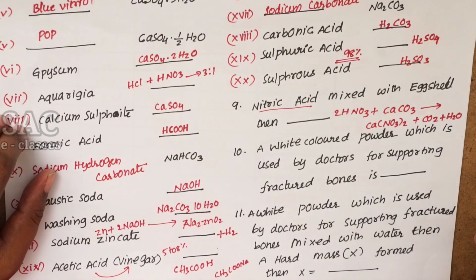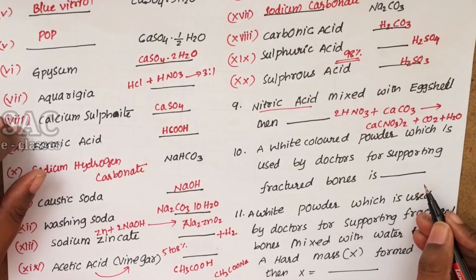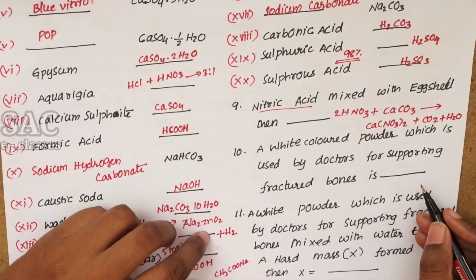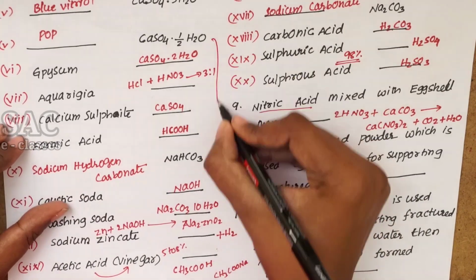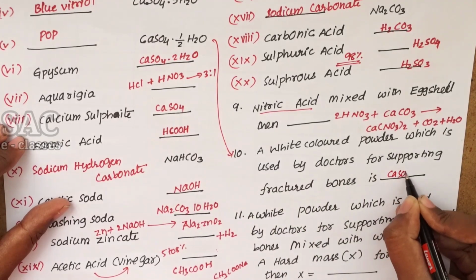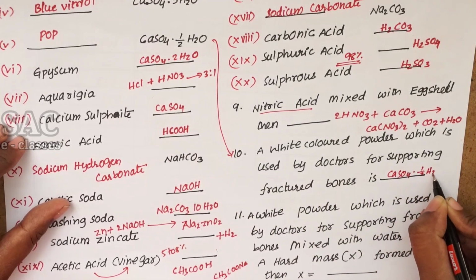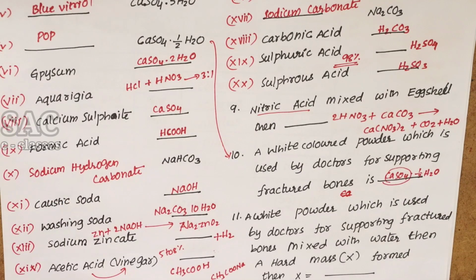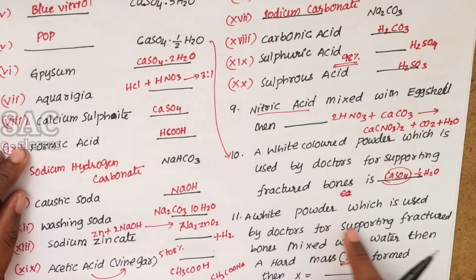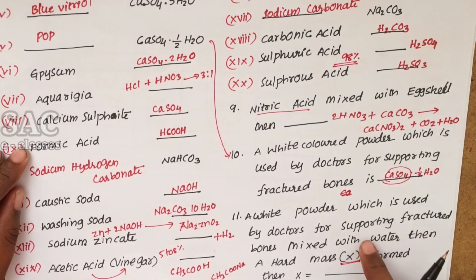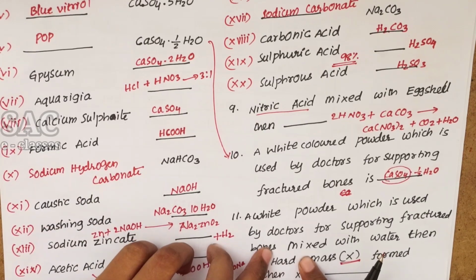Look at question number 10. A white colored powder which is used by doctors for supporting fractured bones. We already know that a white colored powder used by doctors for supporting fractured bones is plaster of Paris, which is CaSO4·½H2O. It looks white in color. When mixed with water, a hard mass is formed.